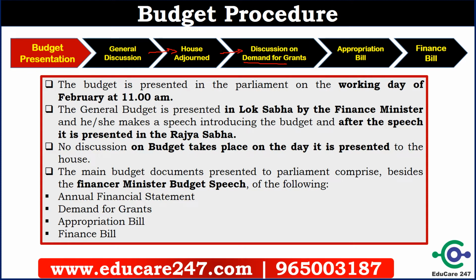The budget is presented in the parliament on the working day of February at 11 am. First, the budget is presented in Lok Sabha by the finance minister. He or she gives the speech, and after that the budget is presented in the Rajya Sabha. No discussion takes place on the first day, the presentation day. After that, general discussion starts, and the budget documents comprise the annual financial statement, demand for grants, appropriation bill, and finance bill. So these are the budget documents, and these are very important points.